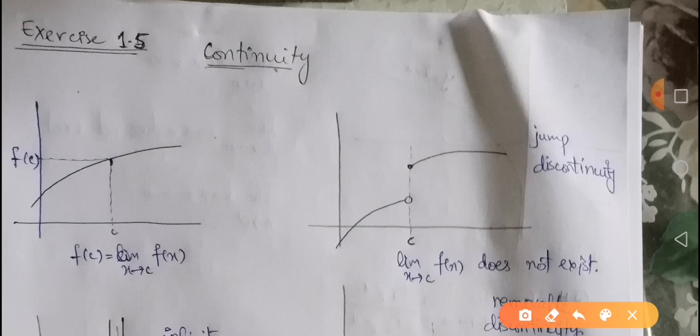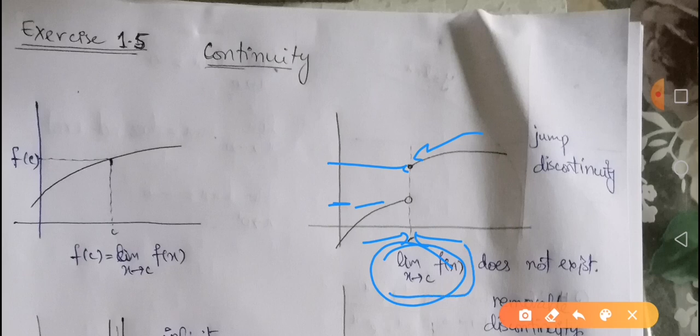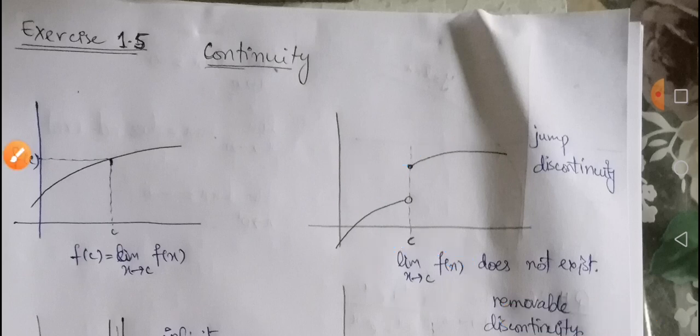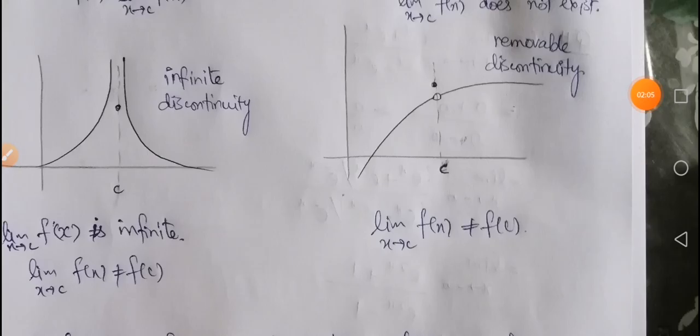As far as the mathematical method is concerned, when I approach c from the left hand side, the graph has this value, and if I approach c from the right hand side, the graph has a different value. So it means that the two-sided limit will not exist in this case. So whenever we check continuity mathematically, if the two-sided limit does not exist at some point, then the graph cannot be continuous at that point, and this is named jump discontinuity. The next one is named infinite discontinuity.